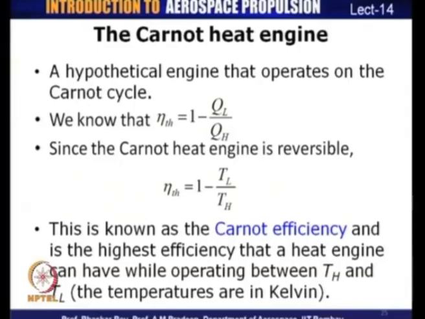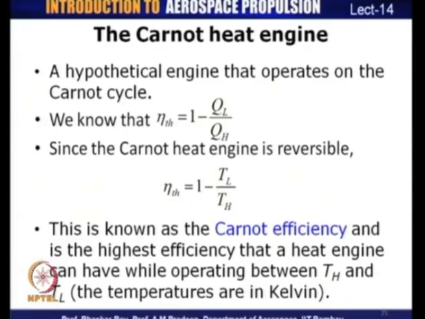And so, we have defined already thermal efficiency, which is 1 minus QL by QH, and since the Carnot heat engine is reversible, thermal efficiency for a reversible engine will be 1 minus TL by TH, and this is basically known as the Carnot efficiency, and this is the highest efficiency that a heat engine can have while operating between temperature TH and TL.